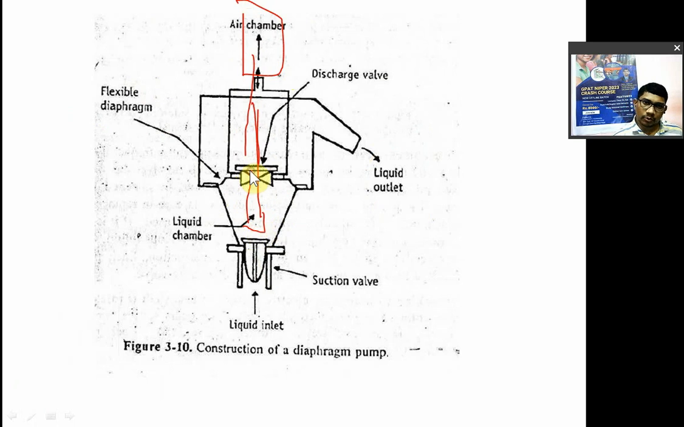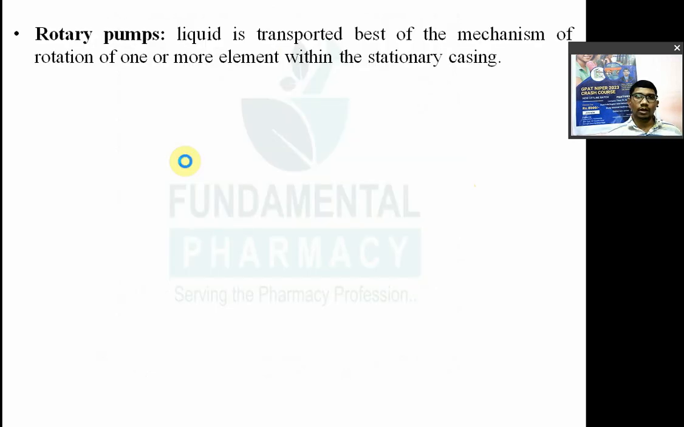Now when this diaphragm will move upward direction to its original place, at that time during their movement there is a suction, and due to that suction the water will be sucked into this, okay, and it will be out, this is the outlet. This is the construction of this diaphragm pump.